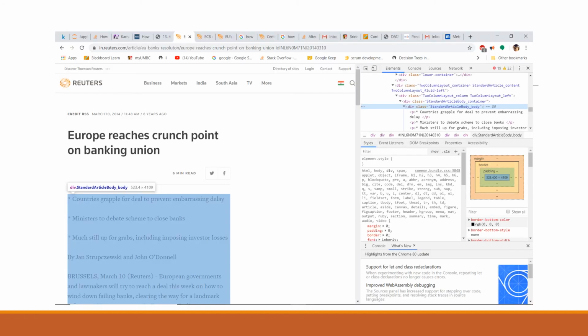This is how an HTML page looks. When you inspect the element, you can get a class and class type. In this, it is article-body_body, standard article body.